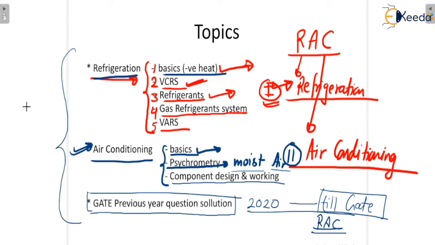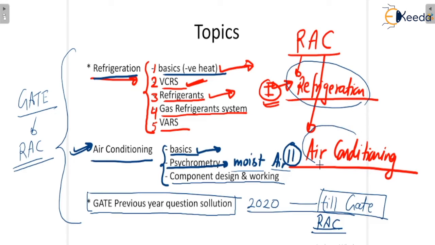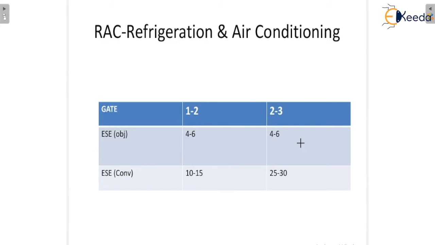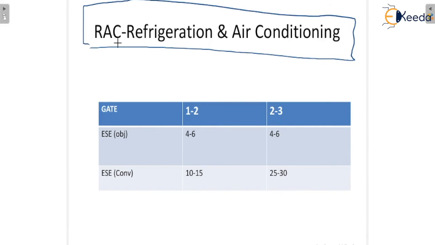This is the syllabus as per the GATE exam for RAC. RAC means refrigeration and air conditioning. Okay, my dear friends. And as per our GATE examination, what percentage, that means what is the weightage of this subject, refrigeration and air conditioning?